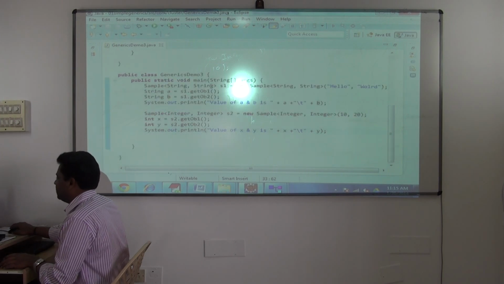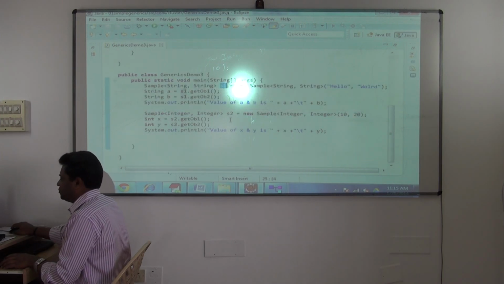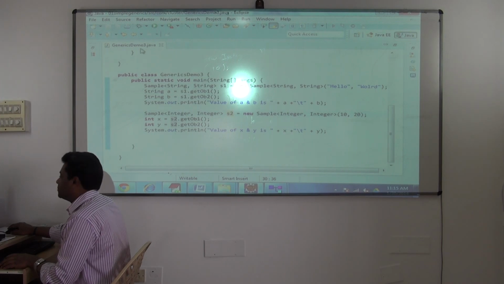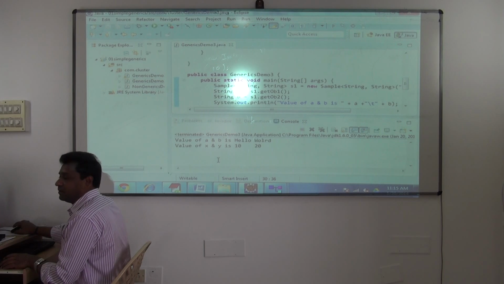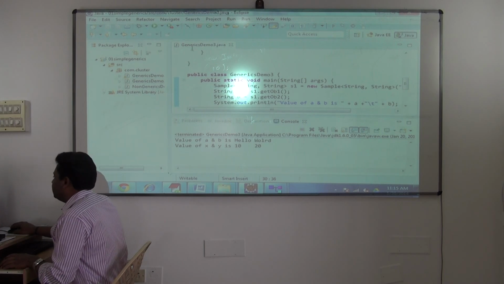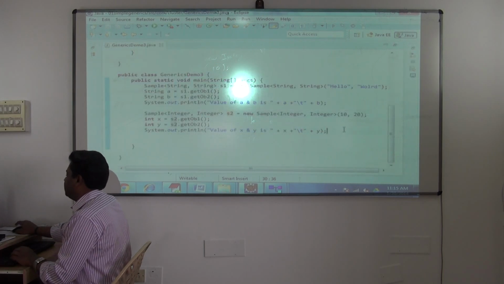Still fine. So now S1 will work with two string objects, S2 will work with two integer objects. So you can go with a combination of string and integer also, nothing bad.